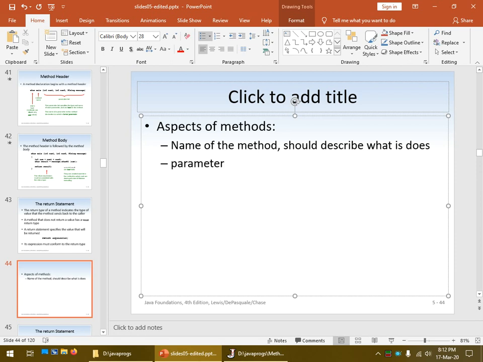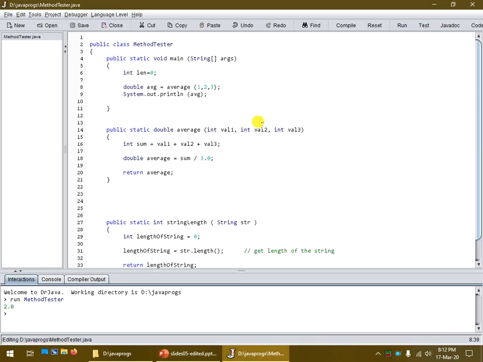The parameter list. The parameter list is important in terms of the order of values. Now, it doesn't mean that there actually is an order. If we go back over here and we look at our method, which has 3 integers, they're all integers, but the order matters in terms of the first value being 1, that goes to value 1, the 2 goes to value 2, and the value 3 goes to value 3.